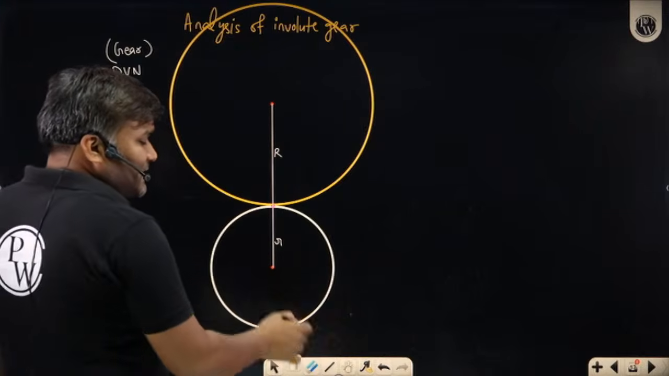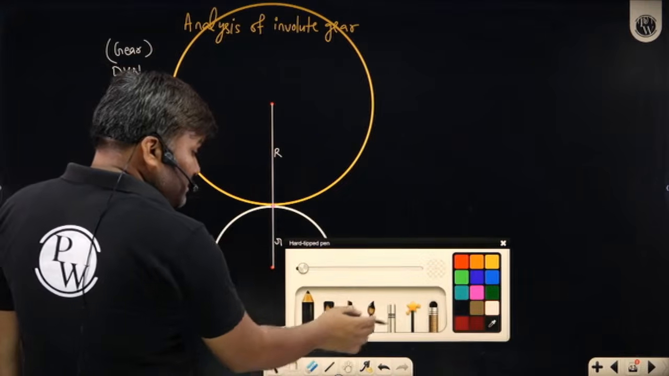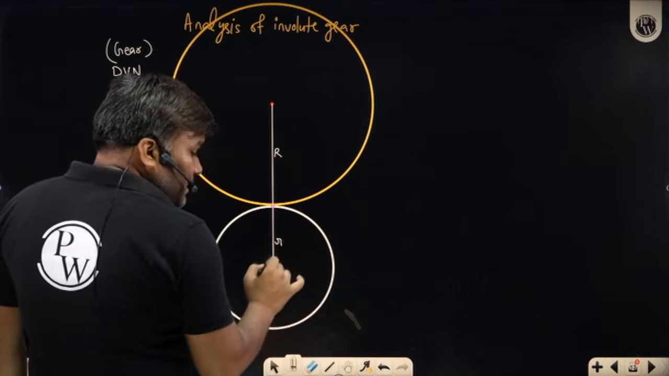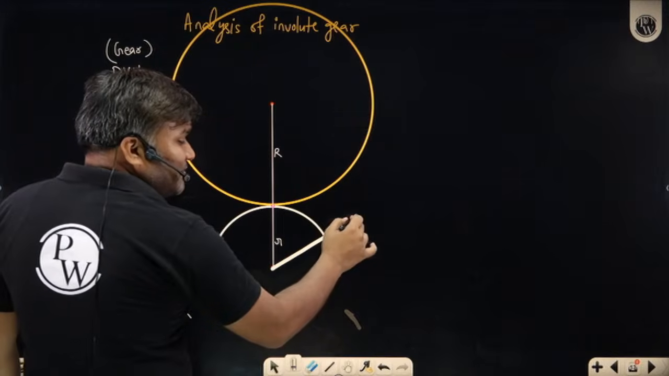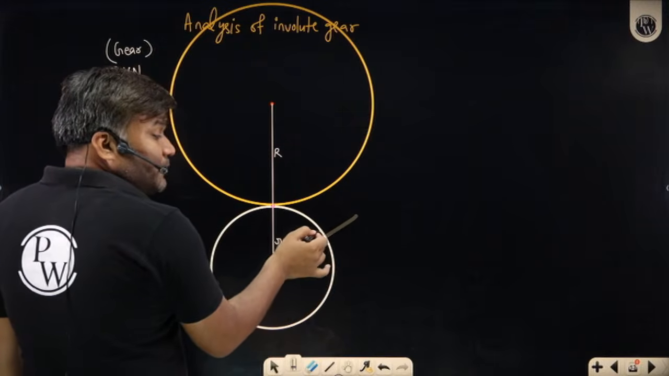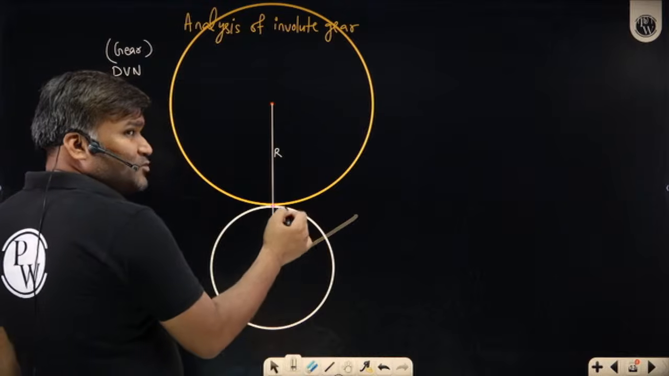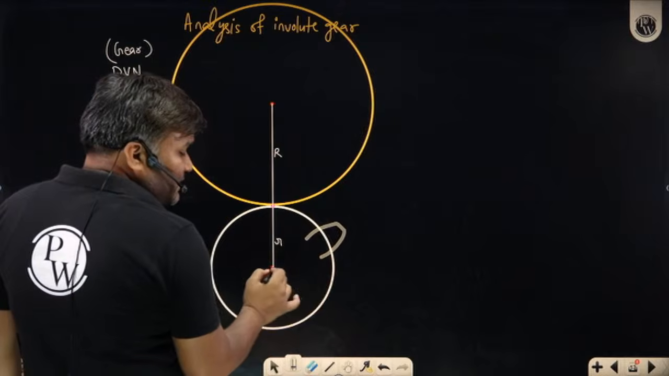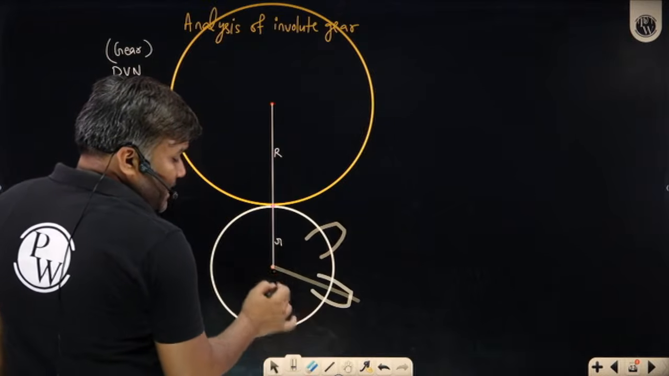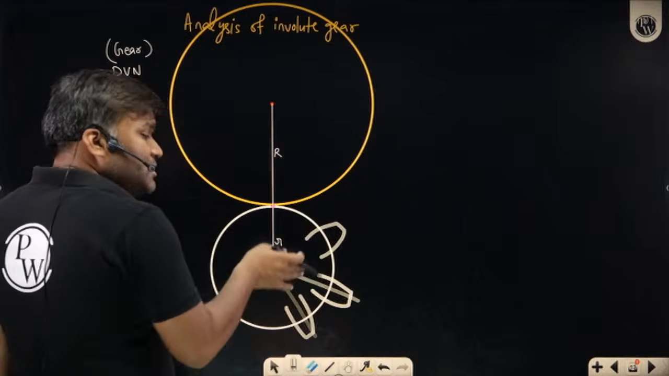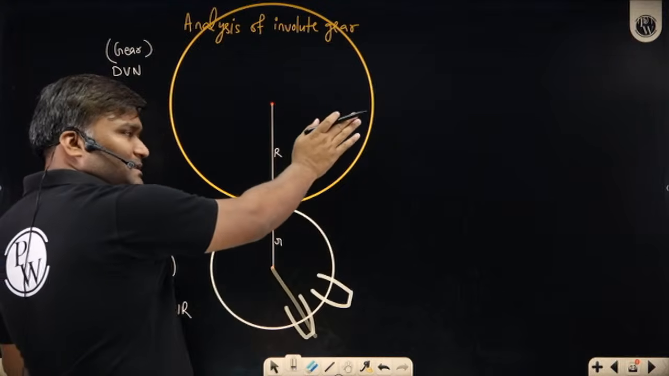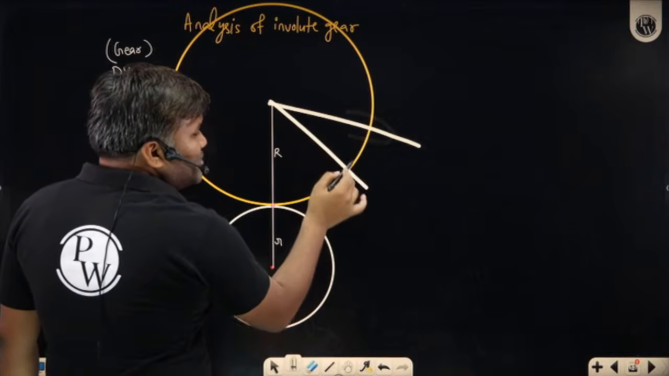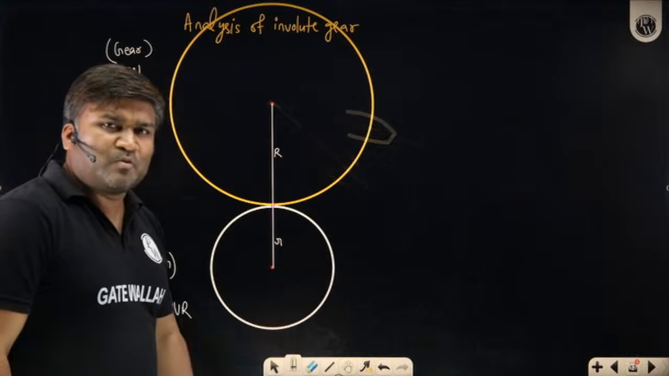So these pitch circles are touching. Now we are also going to have some teeth. Where are the teeth? Teeth are at radial positions, and some portion of the teeth is below the pitch circle, some portion of the teeth is above the pitch circle. So teeth will look like this. This is a tooth. Another tooth at another radial position I'll have like this. So at radial positions we are having teeth here. Similarly we are also having teeth on this. So many teeth we are having.